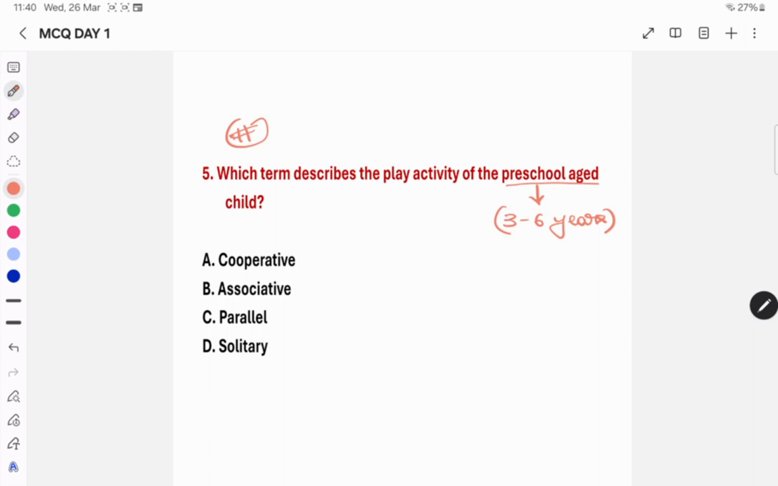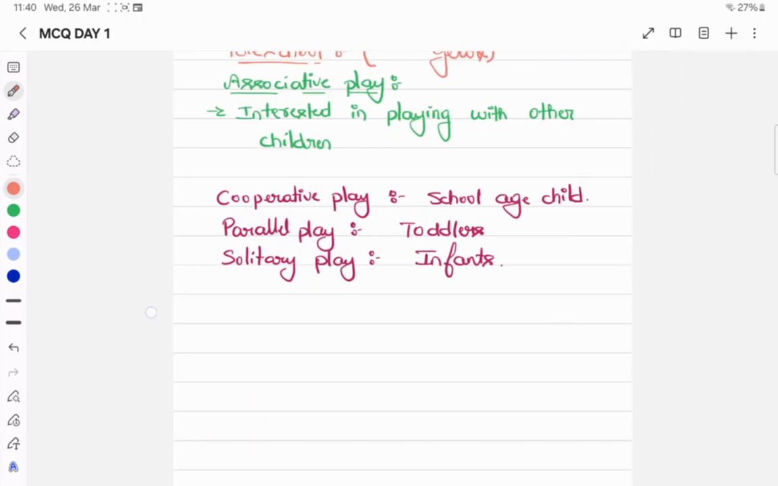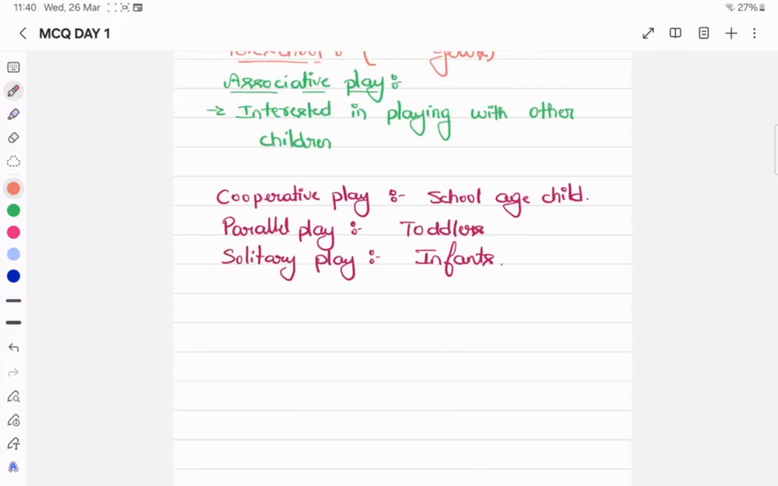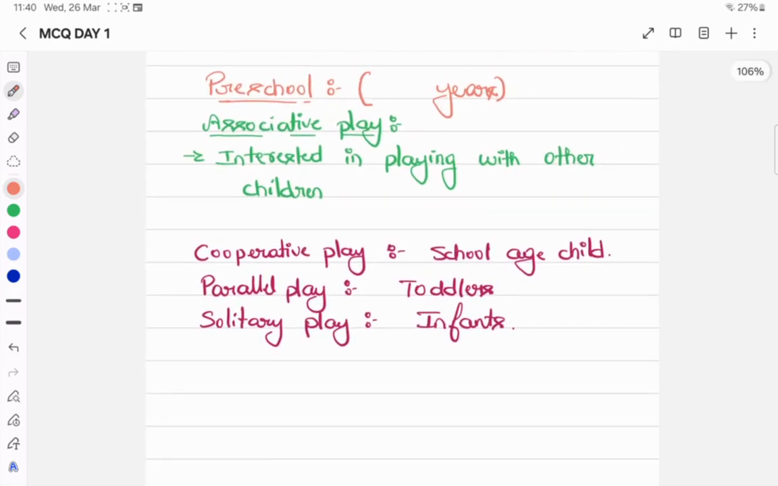Before we move on to the right answer, we'll discuss certain important points regarding preschool age children. Sorry, they already mentioned it. The correct answer is associative play. I already told the age: preschool means 3 to 6 years. Associative play means they are interested in playing with other children. They can mingle with other children and play together.